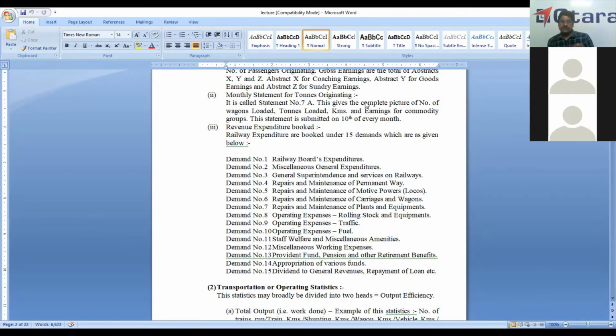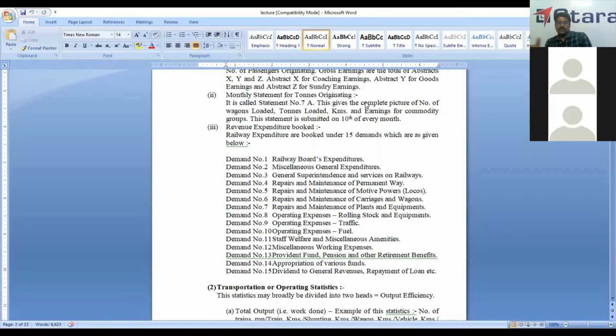Then we go to statement number 15, but before that, we'll see what demands we have. All our expenditure is based on demands from 1 to 15. Demands 1 and 2 are generally for the Railway Board's expenditure and miscellaneous. For each zonal railway, the expenditure starts from demand number 3 and goes up to 14.